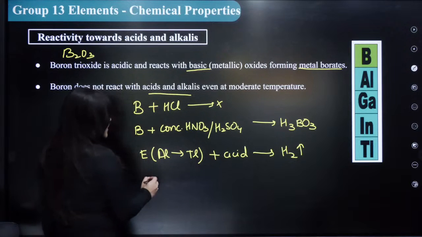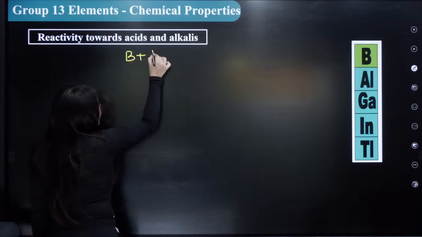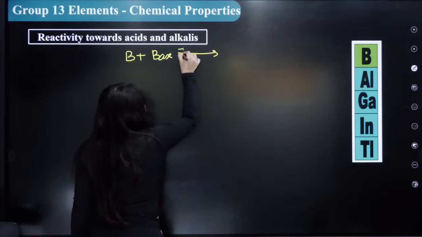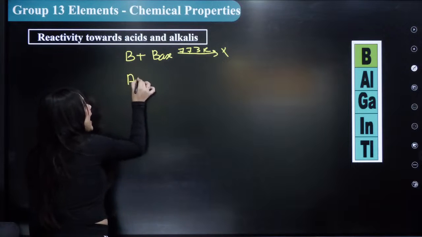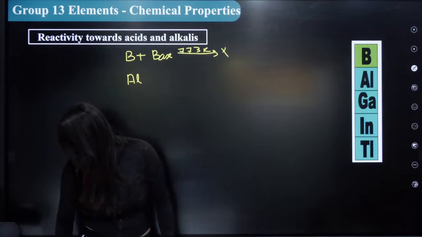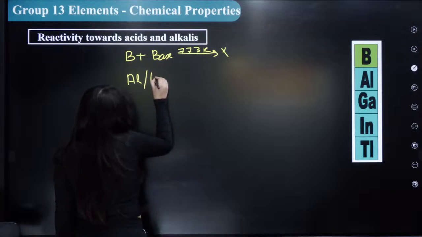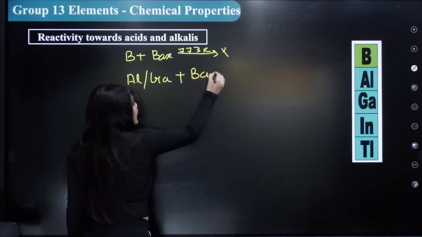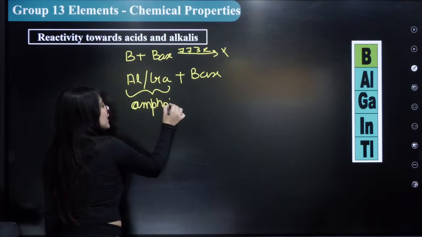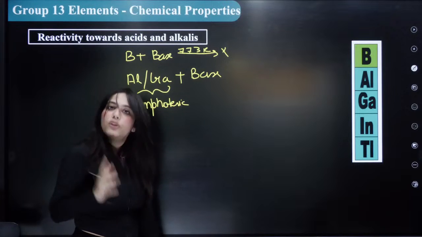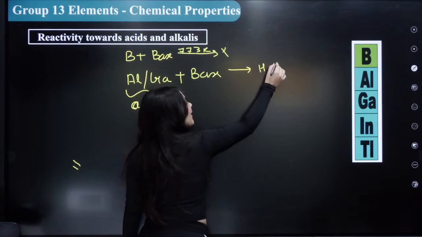Now I try to react them with the base. If I try to react boron with the base, then what will happen? Even at increased temperature, there will be no reaction. Now if I try to react aluminium or even gallium with a base, I told you that aluminium and gallium are actually amphoteric. It means they react both with acid and with a base. When they react with the base, they again give hydrogen gas.